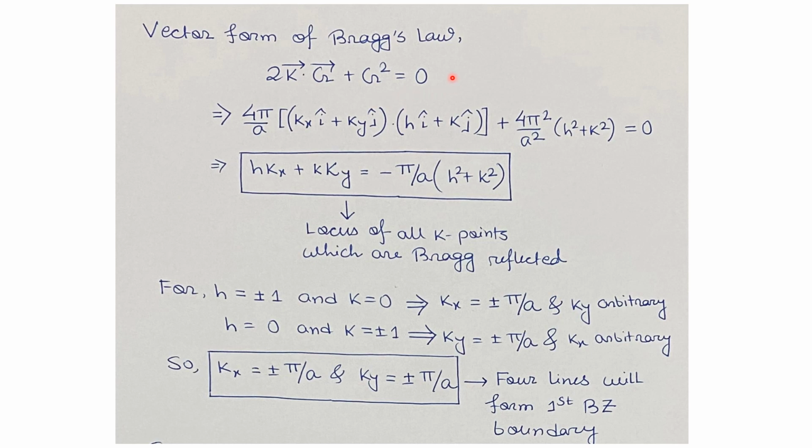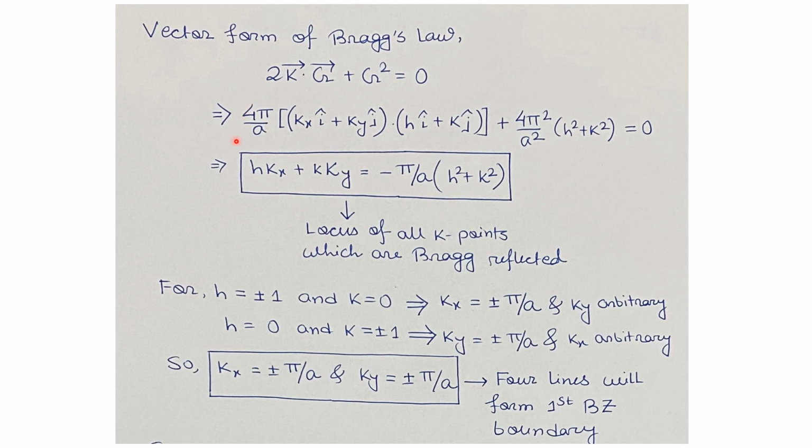From the earlier slides, we have already seen this k vector is the wave vector in the kx ky plane, so it will be kx i cap plus ky j cap, and g vector denotes the reciprocal lattice vector for the two-dimensional square lattice, which will be 2 pi by a times h i cap plus k j cap. Now we'll put all the expressions for the k vector and g vector in this equation.